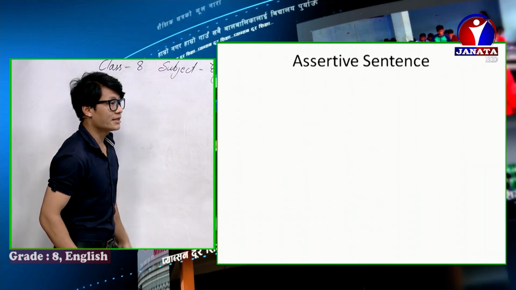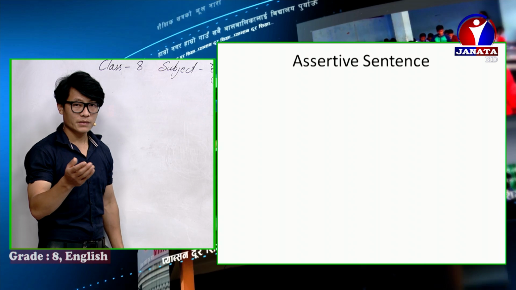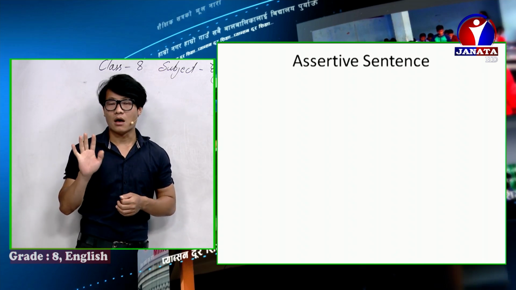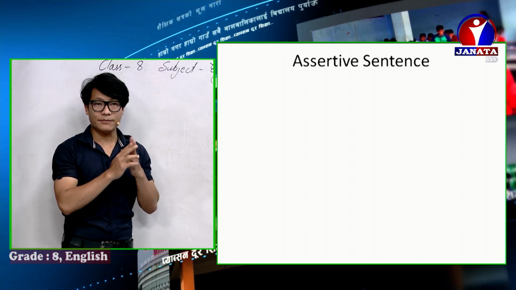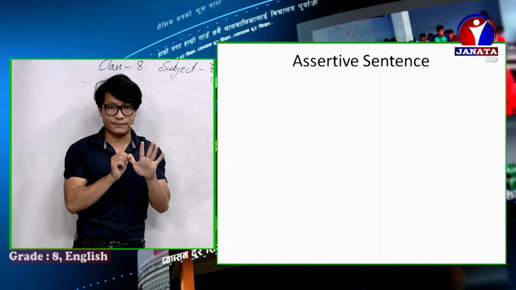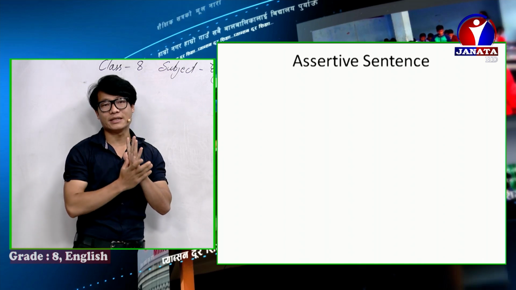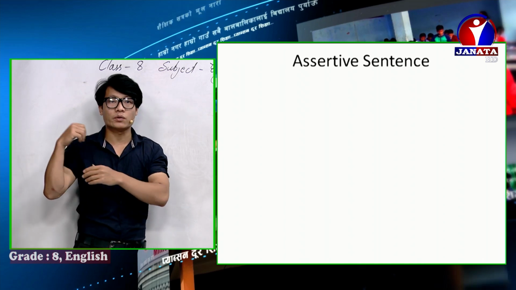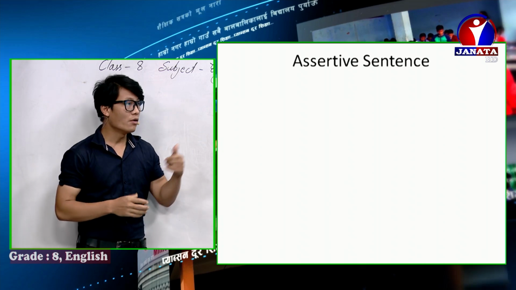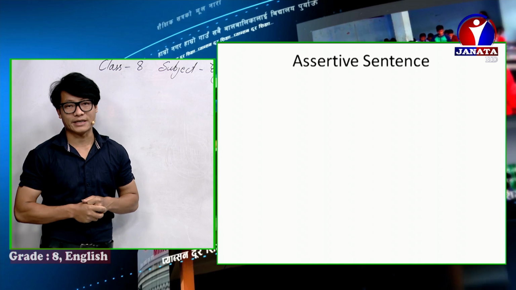First, assertive sentence. I had told you in my last class, there are 5 types of sentence: assertive, imperative, optative, exclamatory, and interrogative. All these types of sentence are changed into indirect speech, but there are different rules. So first we are going to learn assertive sentence.